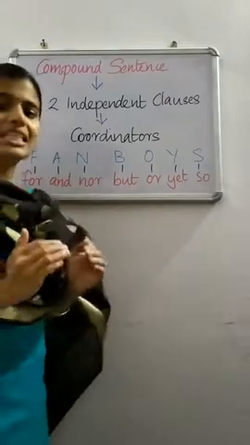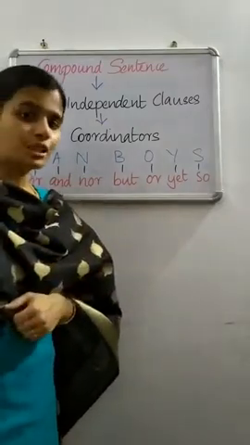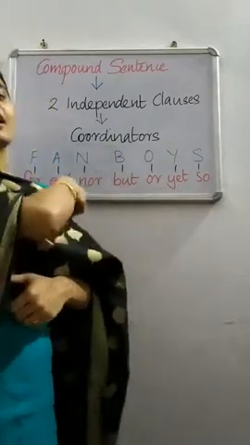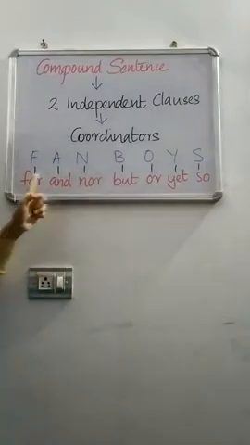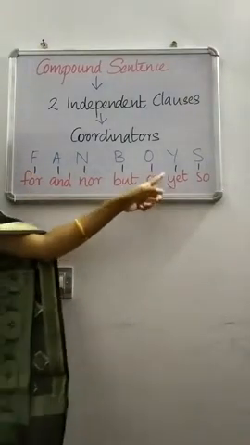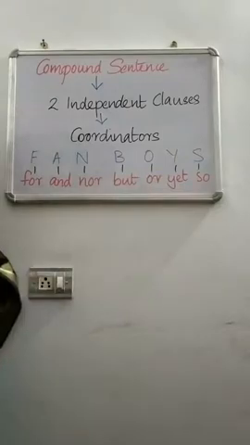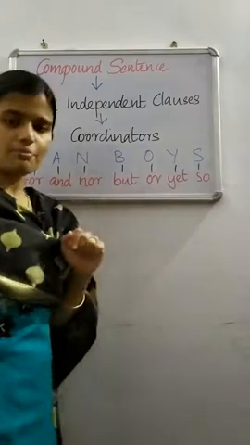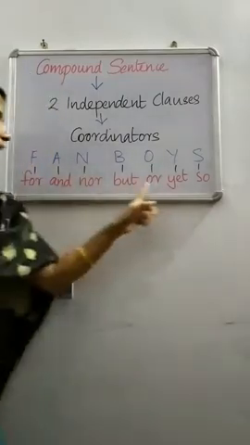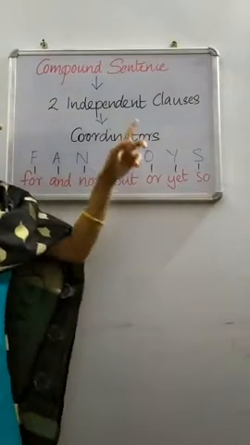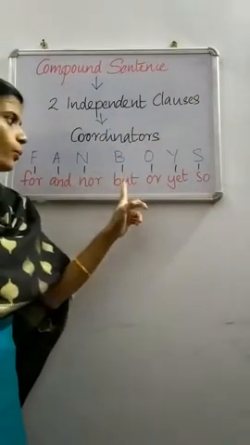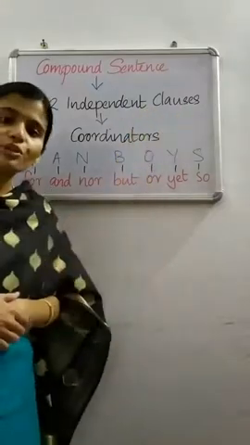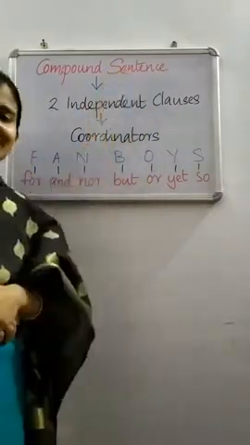A compound sentence is a sentence which consists of two independent clauses joined using a coordinator. The coordinators are for, and, nor, but, or, yet, so. Please remember this word, FANBOYS. So these are the coordinators. Using one of the coordinators, we can join two independent clauses in order to form a compound sentence.